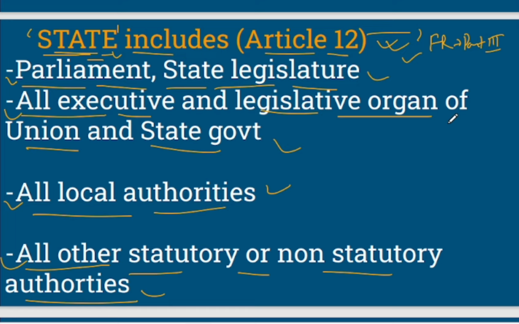You should know, because in fundamental rights, most of the fundamental rights are against arbitrary action of a state. So what does this state include? So here we are seeing the state definition. The state definition includes all these wings, right? You should know all these things are part of state. Now let's move to the next slide.